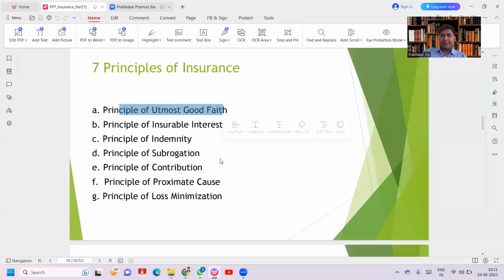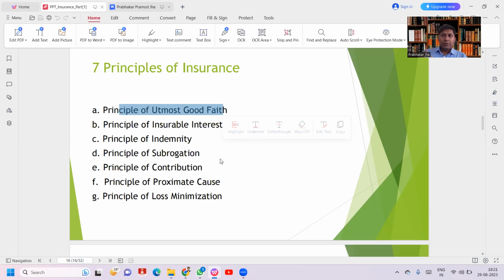Accepting at what extra premium or at a normal premium. So based on our information, the insurance company will take a call. That's why it is mandatory. It is the duty of the policy holder to give the correct information, not hide any information. That is the principle of utmost good faith.